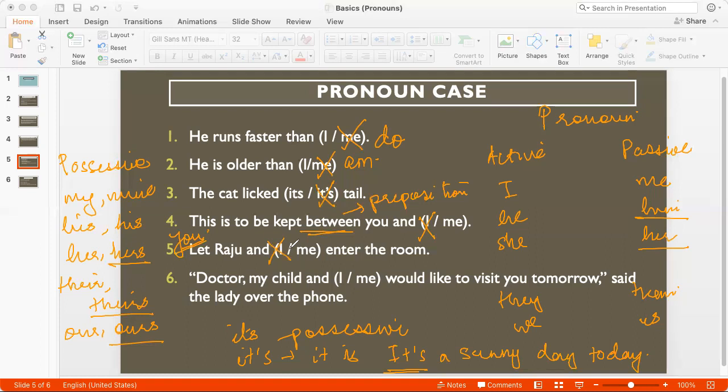Number 6, doctor, my child and I would like to visit you tomorrow. Why my child and I? Because now my child and I are doing the action. We are doing the action of visiting. And you are the recipient of the action. You are being visited. So here the answer would be the active pronoun. My child and I would like to visit you tomorrow. Okay, let's see some more examples.